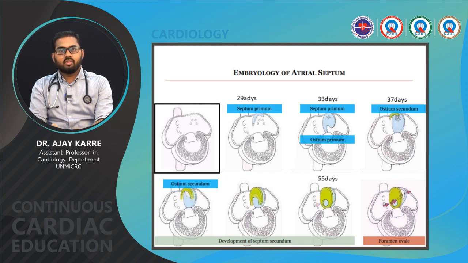Embryology of the atrial septal defect. At 29 days of gestation, septum primum starts to develop, and at 33 days septum primum starts fusing to the AV cushion, which leaves the ostium primum. At 37 days the ostium secundum is formed, and the complete atrial septum is formed by 55 days, with a slight defect called the foramen ovale present.